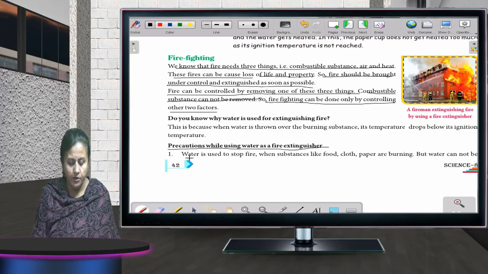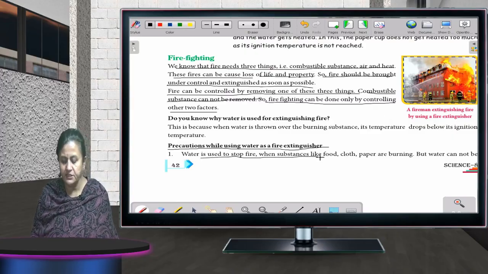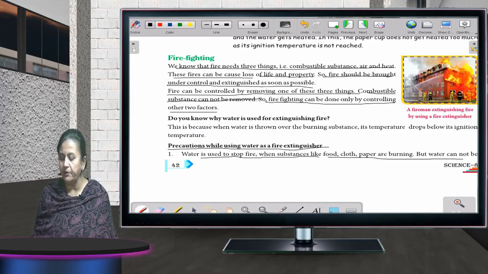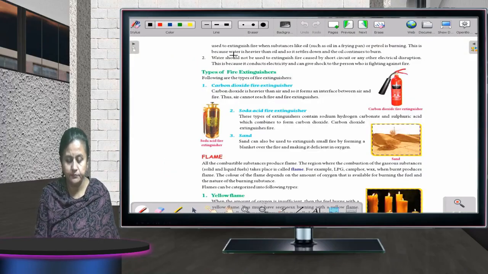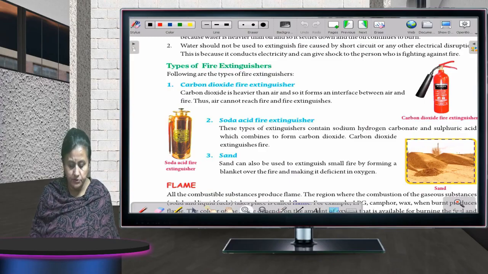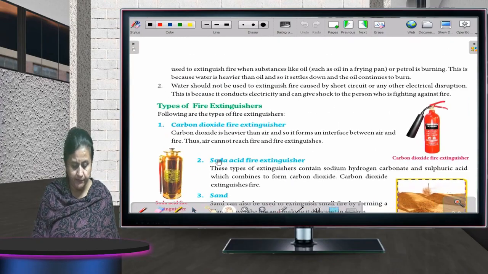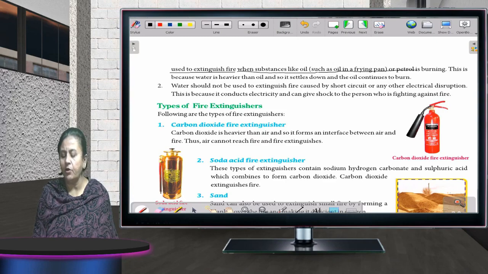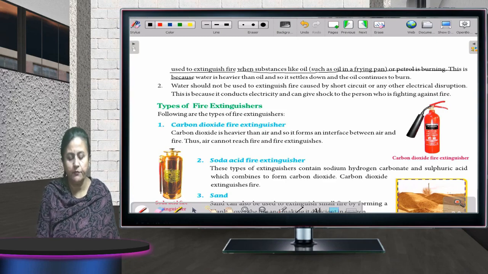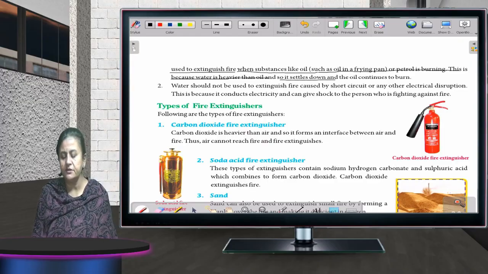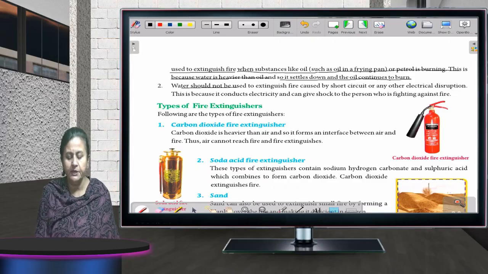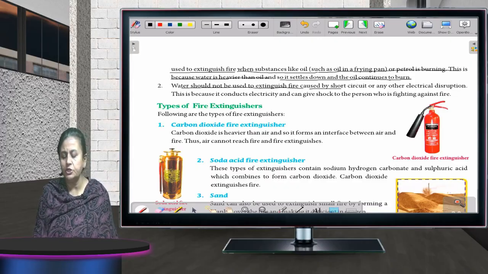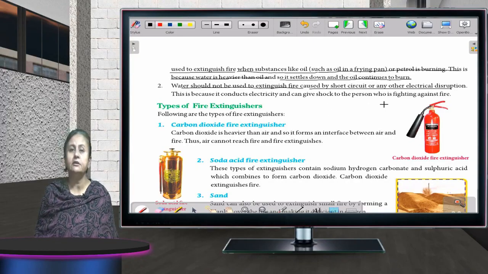Okay. Now water is used to stop fire when substances like food, cloth, paper are burning. But water cannot be used to extinguish fire when substances like oil, such as oil in a frying pan, or petrol, is burning. This is because water is heavier than oil, and so it settles down and the oil continues to burn. Water should not be used to extinguish fire caused by short circuit or any other electrical disruption.